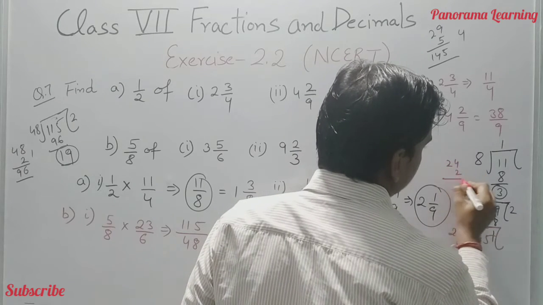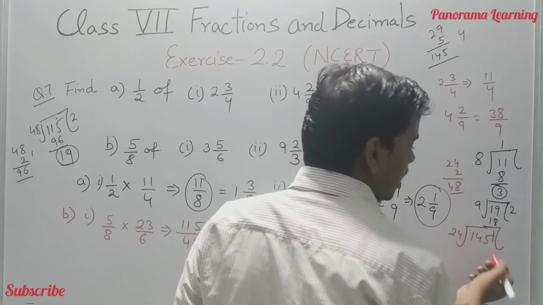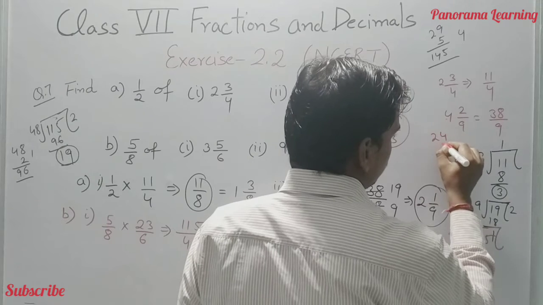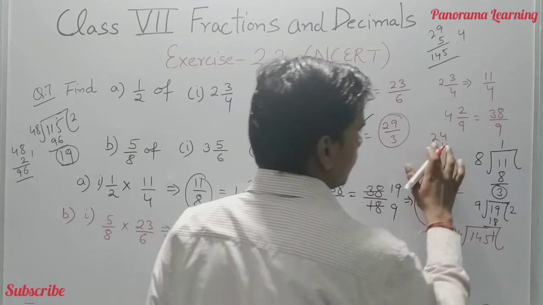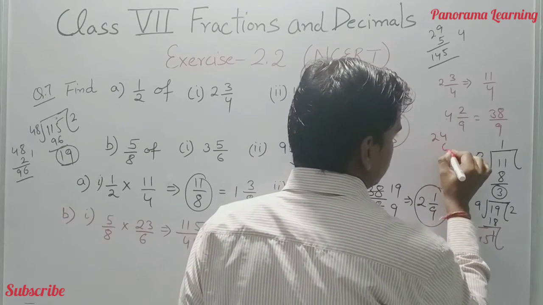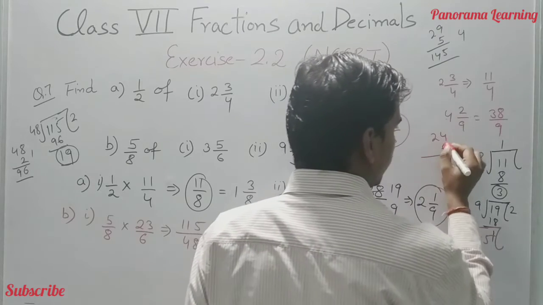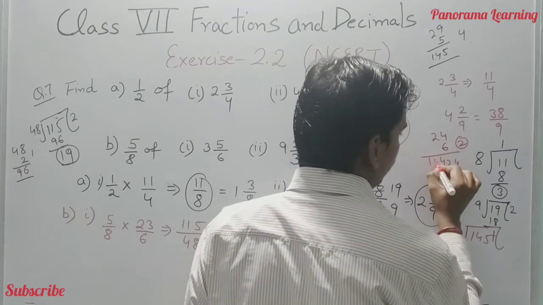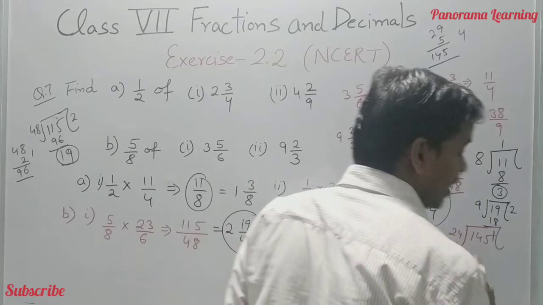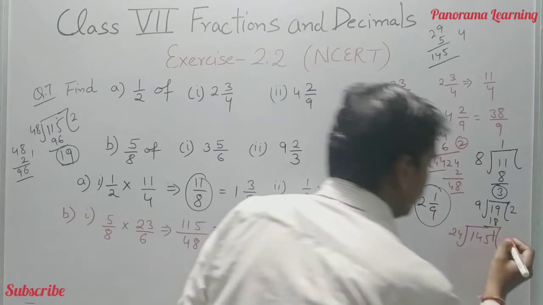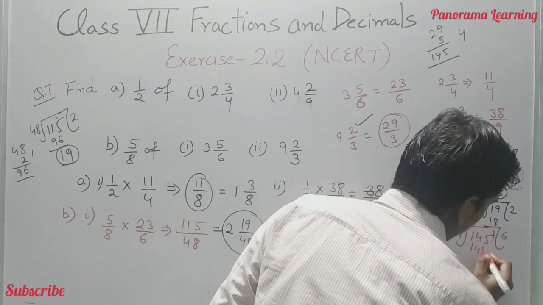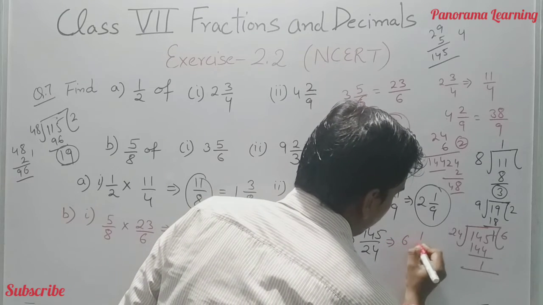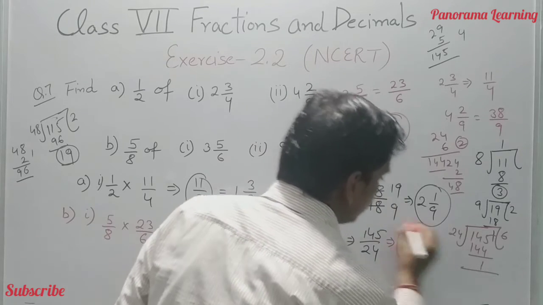24 2 ja, 24 4 ja, 24 2 ja, 48. Then it is far away from 145. Let's move to 6. 6 4 ja 24, 2 carry. 6 2 ja 12 or 2, 14, so 144. It is very much close to the 145. Then 24 into 6 is 144, 1 remainder here. Then the answer is 6 whole 1 by 24, the correct answer of this question.